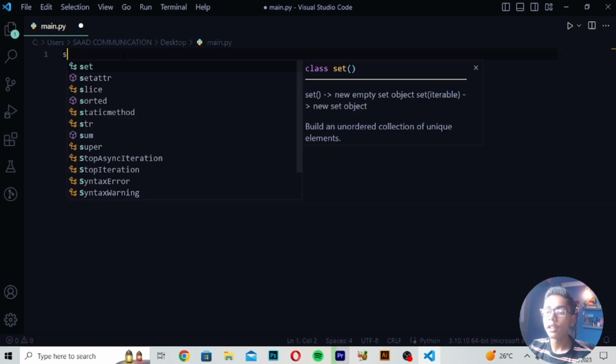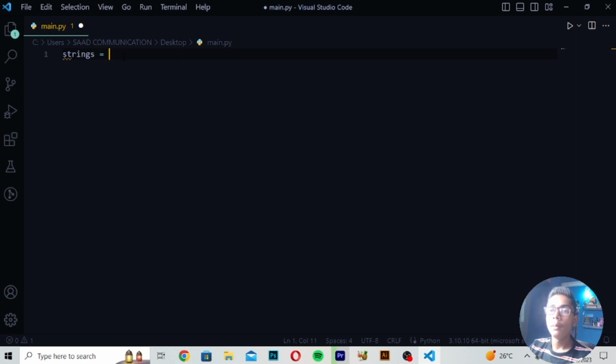If I write strings is equals to, in brackets I will be writing the names of the fruits, like apple. If I write mango, you have to write a comma here, remember that. Then write strawberry like this. Here I can write many fruit names, like watermelon, then melon. Like this we have written.